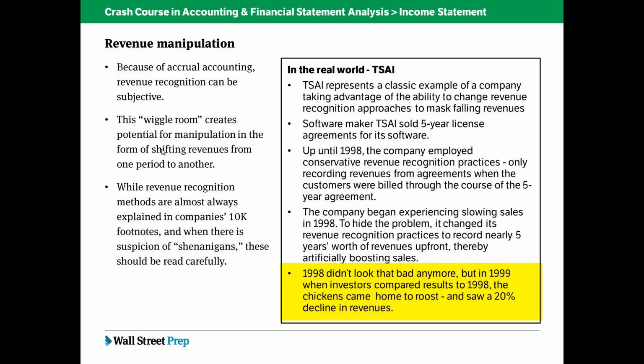But since they had switched to much more aggressive revenue recognition rules, they couldn't switch back to the more conservative rules in 1999. So in the following year, they had to maintain those same aggressive rules, but sales were still declining. And now investors, a year later, had an apples-to-apples comparison, 1999 versus 1998, using the same, now more aggressive revenue recognition rules, and they saw a 20% decline in revenue. So they were able to mask it for 1 year. Presumably, they figured that they would turn things around, but when they didn't, that's when the problem was exposed broadly to everybody.